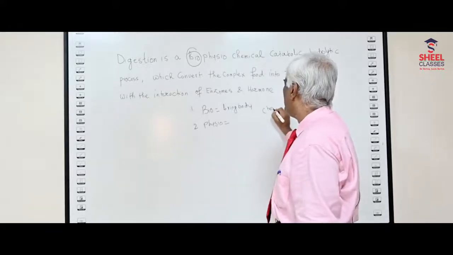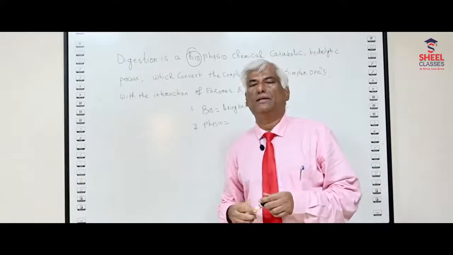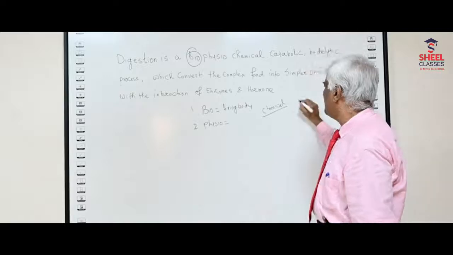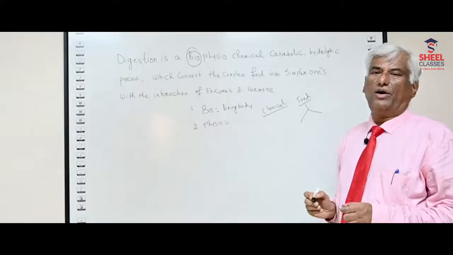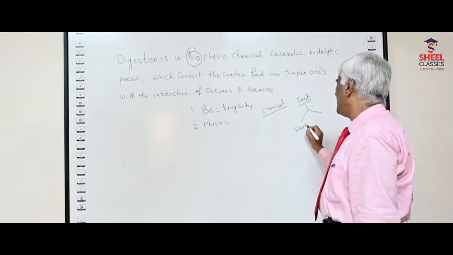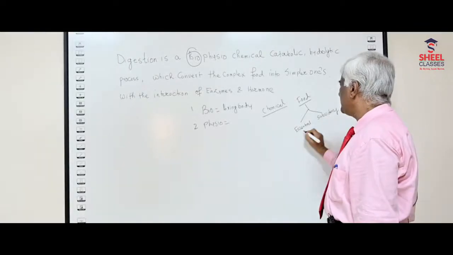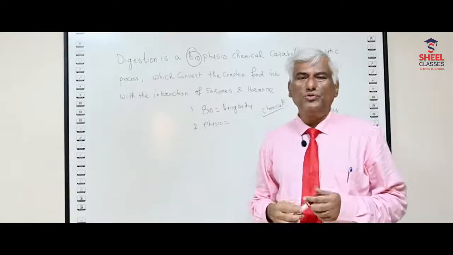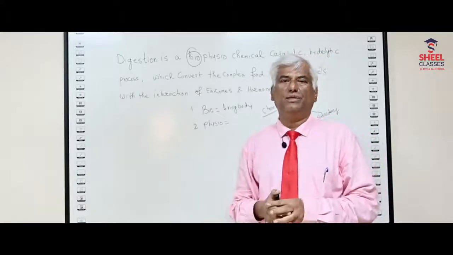When we are talking about chemical process, chemical means whatever food we are taking is categorized into two important groups. One is called essential food and the other is called subsidiary food. What exactly is the meaning of essential? Those foods, if not available in the body, make survival next to impossible.